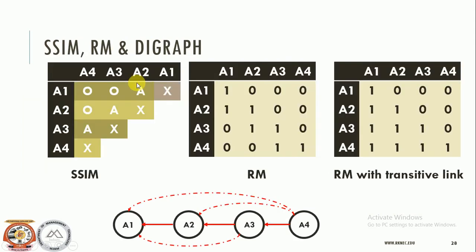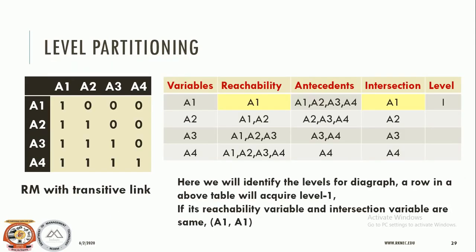So, level partitioning: how can we partition the levels? The next step, after the reachability matrix with the transitivity links has been established and added, is to partition it into levels. How can we partition it into levels? Just now I explained that you will have a five-column table, wherein the first column will be the variables themselves, the next column will be the reachability set, the next the antecedents, the next the intersection, and the next the level. I explained just before this how that can be obtained.